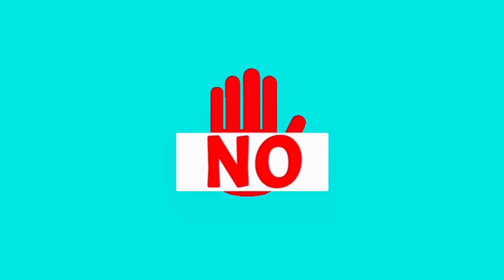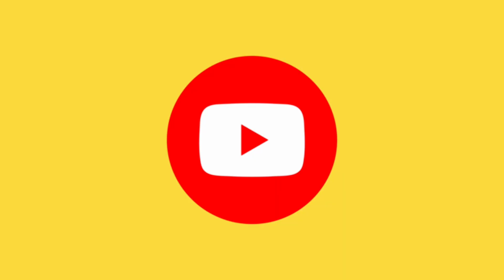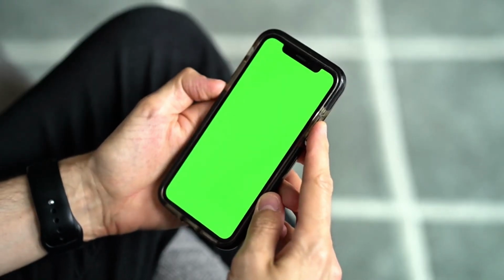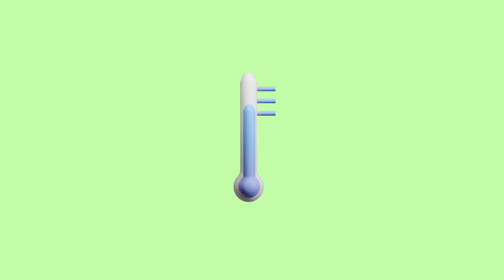Now shorts. My recommendation for shorts is not to make them 40 seconds long or more, because the longer the short, the more chance that people will click off. In the first 2 or 3 seconds of your short and long form videos, try to hook the viewers so they stay and don't just swipe off. And once you upload the short, look at the view to swipe rate graph. If it's below 65%, then your hook is not really good.